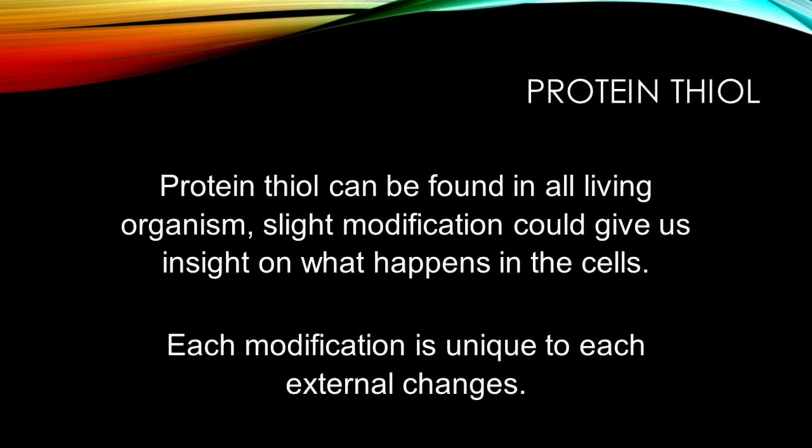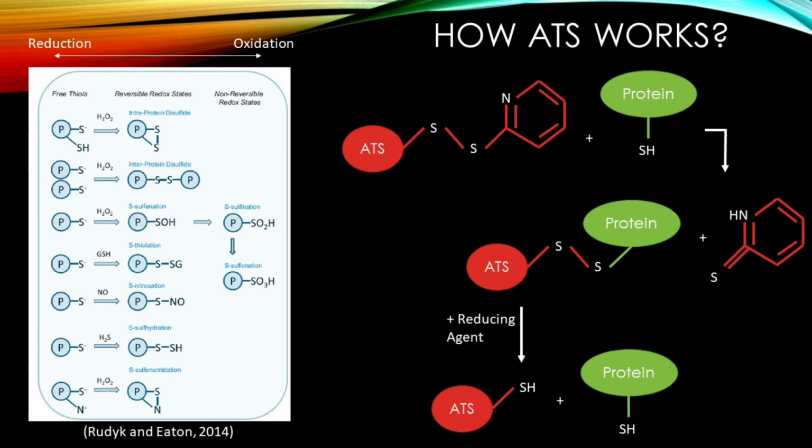Protein thiol can be found in all living organisms. Slight modification could give us insight on what happens in the cells. In addition, each of the modifications is unique to each external change. The image on the left shows the variety of oxidation on the thiol group of cysteine residue. Each of the modifications can alter the biological processes.